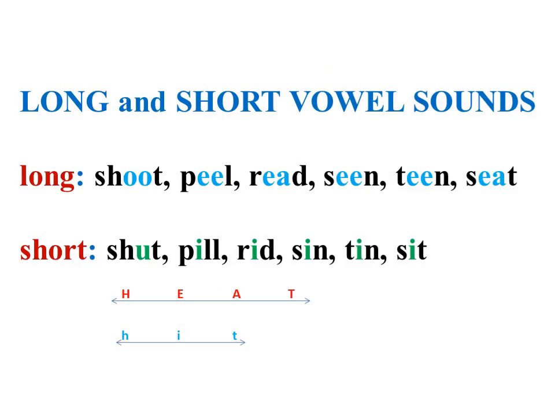Now we will learn long and short vowel sounds. Long vowels: shoot, peel, read, seen, teen, seat. Short vowels: shut, pill, rid, sin, tin, sit.